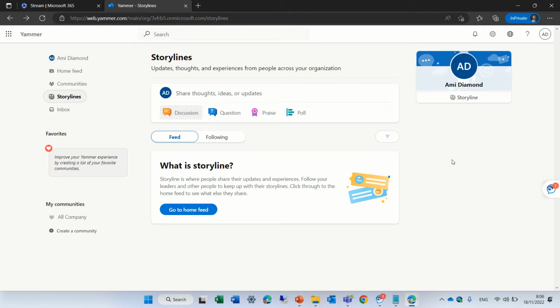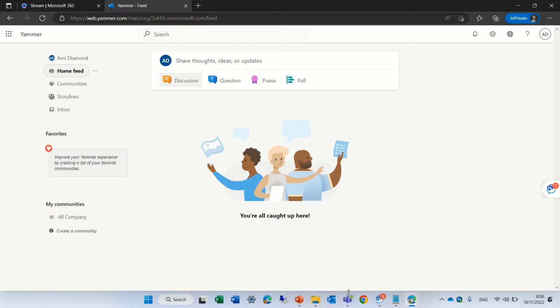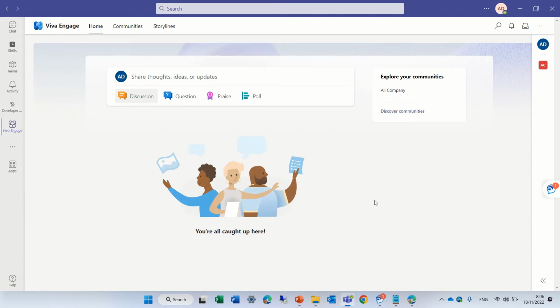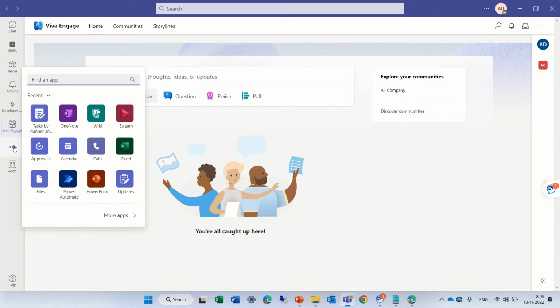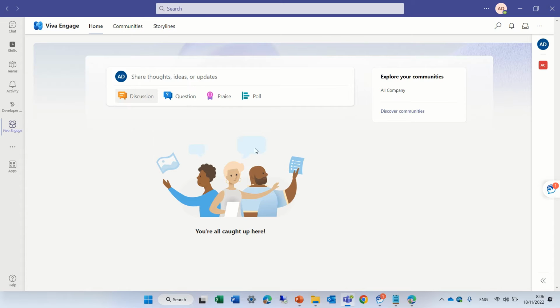In this episode I'd like to talk about Yammer, the new feature of Storyline, and also the new feature of Stories. And actually if we go to Teams, Teams will have Yammer in a new app called Viva Engage. So this is how Yammer looks on the web, but actually if we go to Microsoft Teams Viva Engage, if we don't see it, we can click on the three dots and look for Viva Engage. So this is what we see.